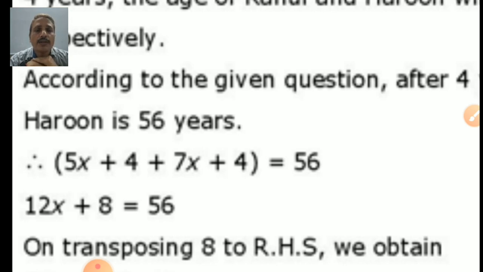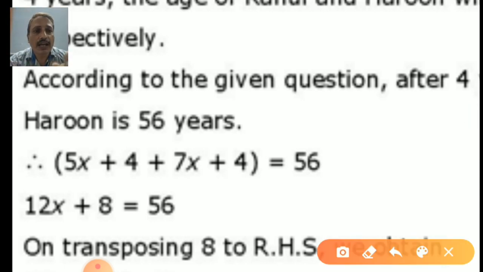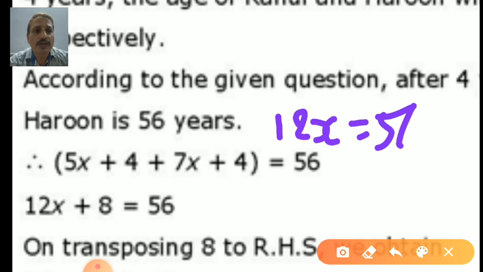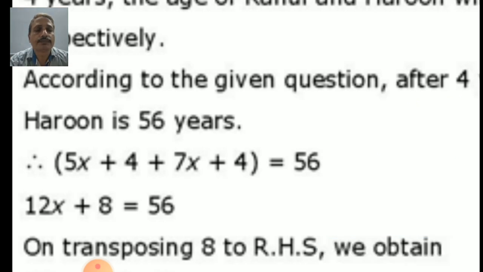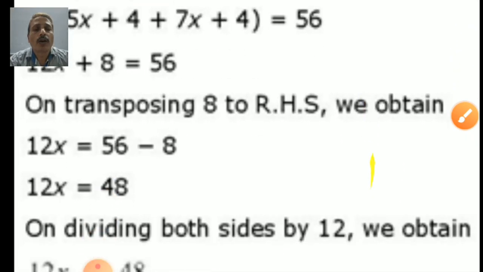Yes, very good. Now 12x is equal to 56 minus 8. Here plus 8 will go to the right side and become minus 8. Correct. Now, what is 56 minus 8? Yes, 48. Correct. Now, what about 12x? 12 we have to remove. That's why we have to divide both sides by 12.